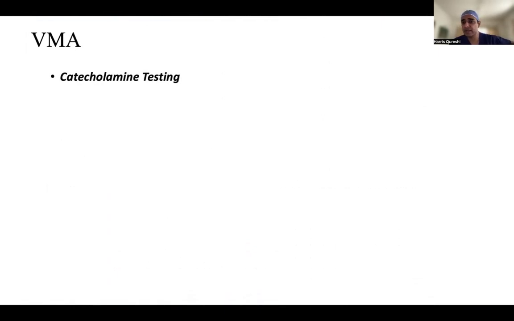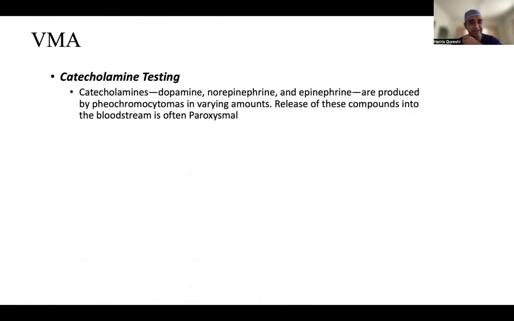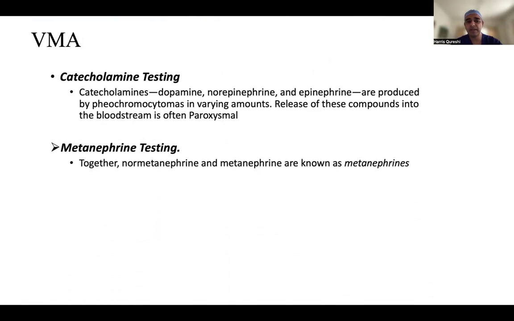VMA is another investigation done in urology, catecholamine testing. So we'll be discussing in detail when we talk about the adrenals. Catecholamines, dopamine, norepinephrine, epinephrine are produced by pheochromocytoma. Varying amounts of these compounds are released into the bloodstream, often paroxysmally. Metanephrine testing: normetanephrine and metanephrine together are known as metanephrines.